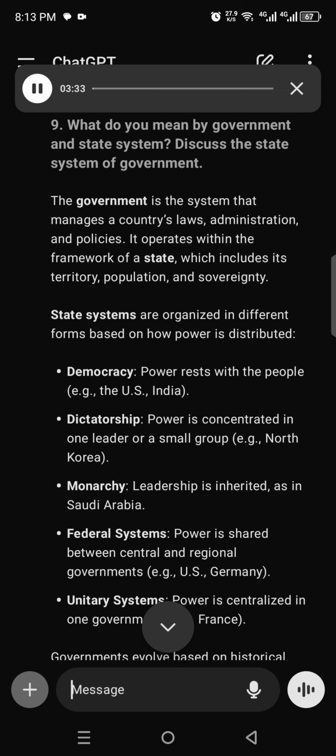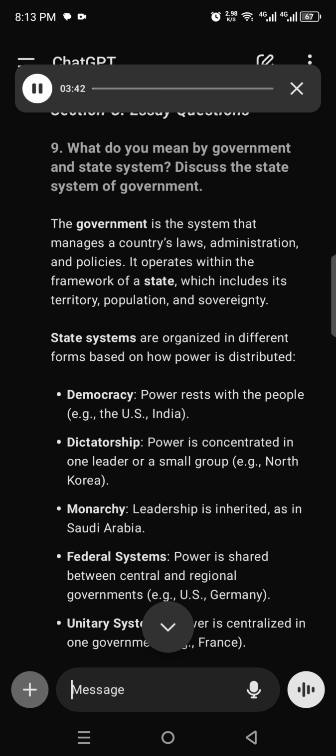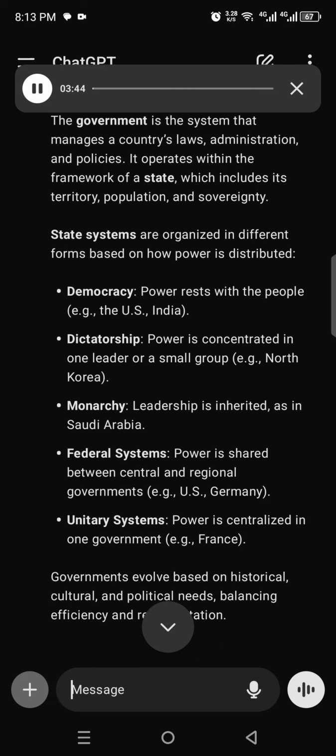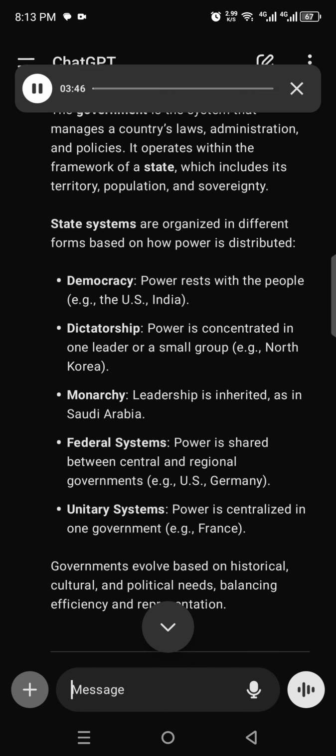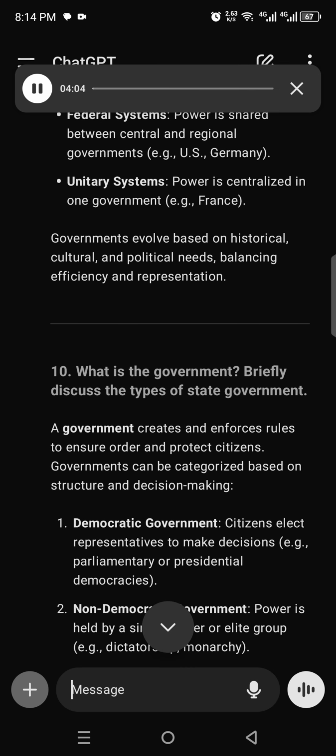Democracy, power rests with the people, e.g., the US, India. Dictatorship, power is concentrated in one leader or a small group, e.g., North Korea. Monarchy, leadership is inherited, as in Saudi Arabia. Federal systems, power is shared between central and regional governments, e.g., US, Germany. Unitary systems, power is centralized in one government, e.g., France. Governments evolve based on historical, cultural, and political needs, balancing efficiency and representation.